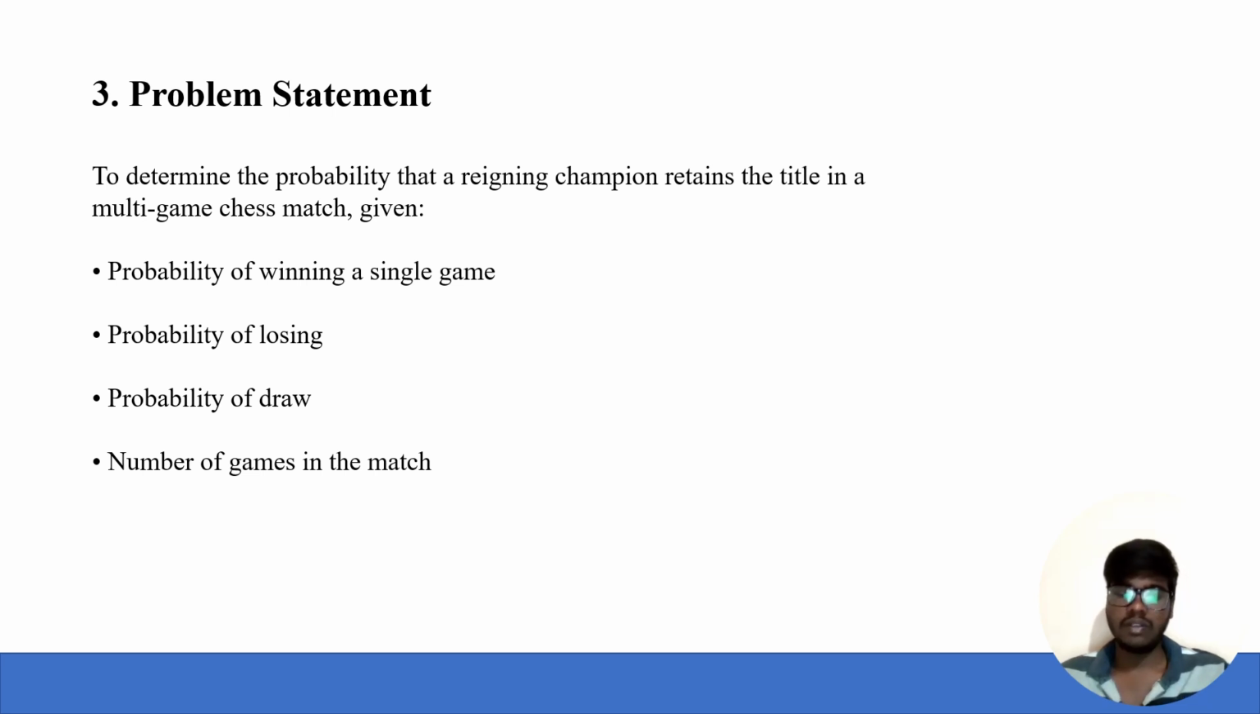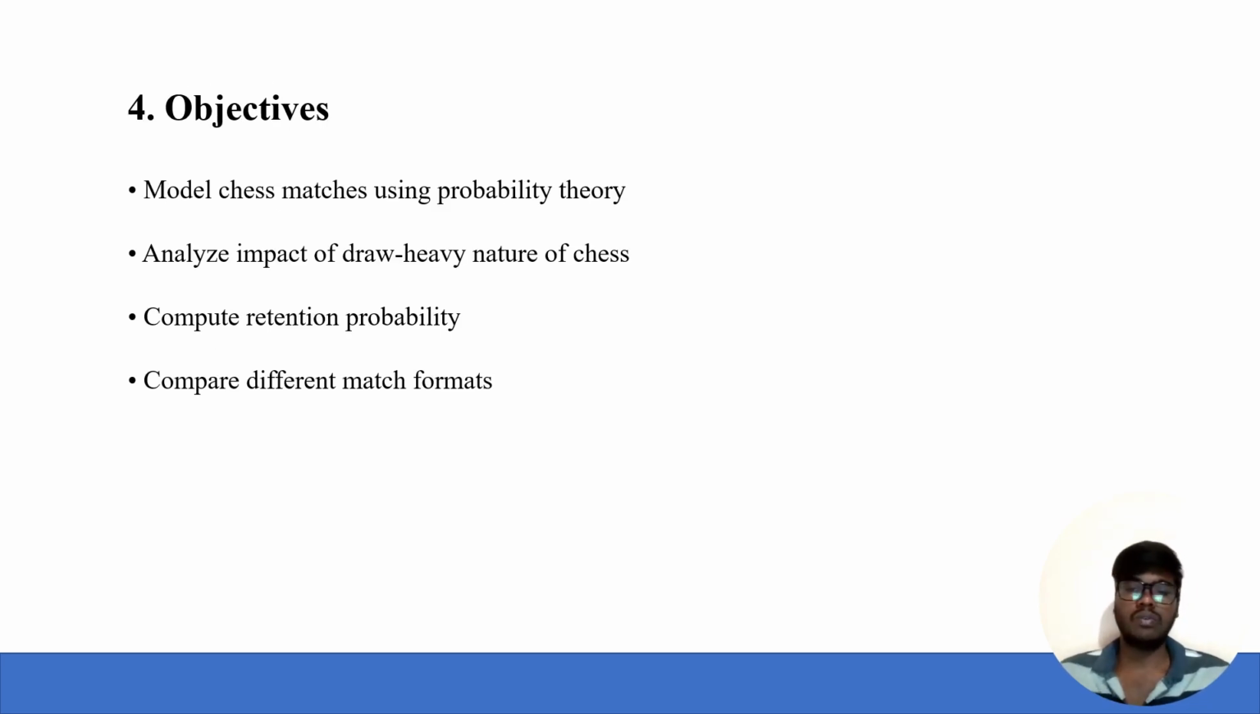And then we go to the objectives, where we have to model chess matches using probability theory and analyze the impact of the draw-heavy nature of chess. Then we compute the retention probability and also compare different match formats. These are all the objectives we have: modeling chess matches using probability theory, analyzing the impact of draw-heavy matches, computing the retention probability, and comparing different match formats.